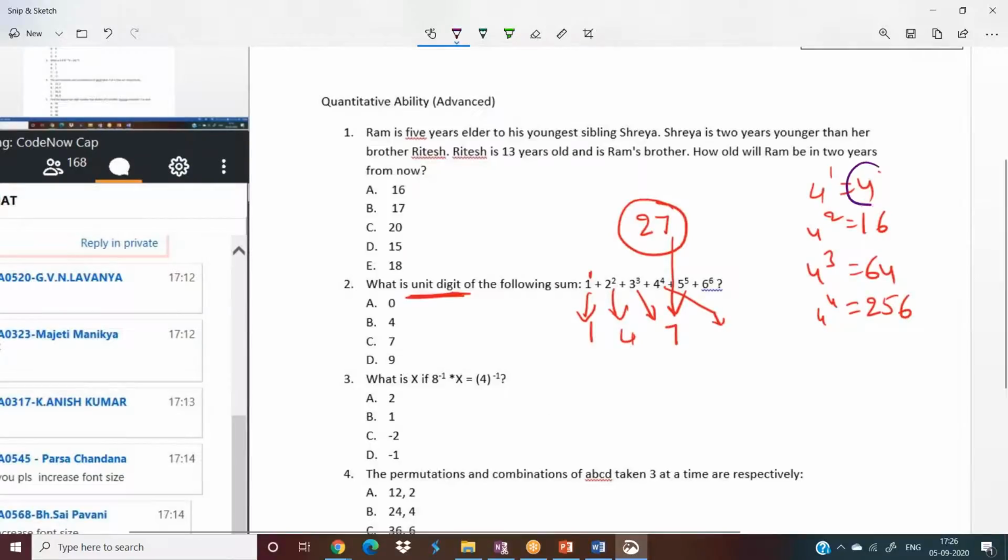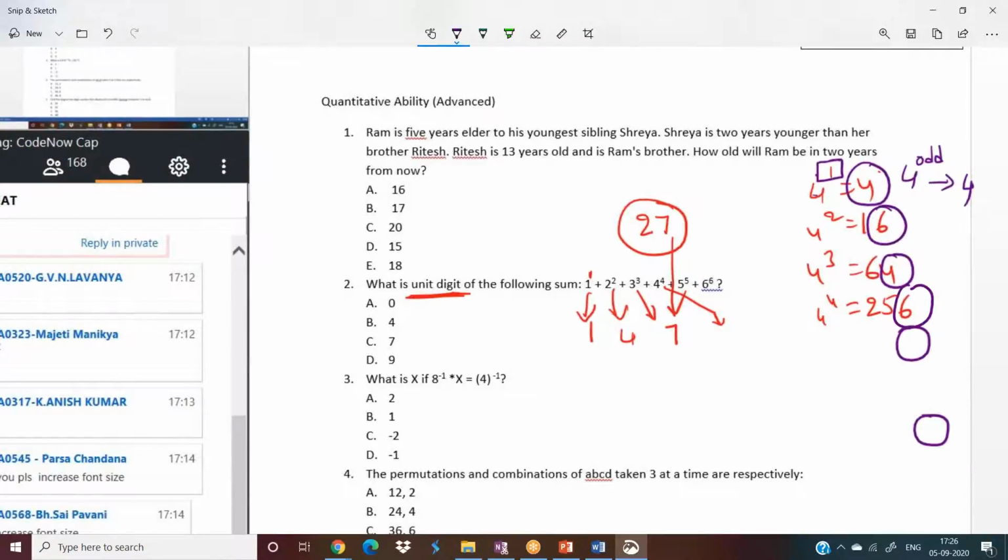If you observe clearly, this is 4, this is 4, next one will be 4, 4, 4. If the power is an odd number, the units place digit will be 4. And can you see, this is 6, this is 6. Whenever we have an even power above 4, then the units place will be 6. And now here it is 4 power 4. This power 4 is an even number, right? So it must end with 6.